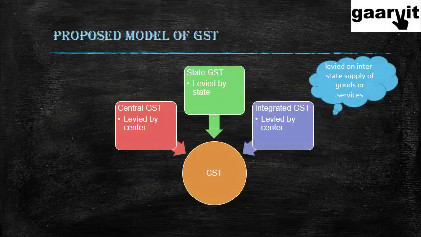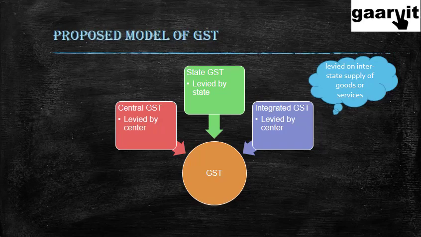So in the proposed model of GST, the GST will be one number, but it comprises three things. First of all, there's a central GST, so that part will be taken by the center. Then the state GST levied by the state, and integrated GST, which is again levied by the center. Integrated GST means it is levied on interstate supply of goods or services.